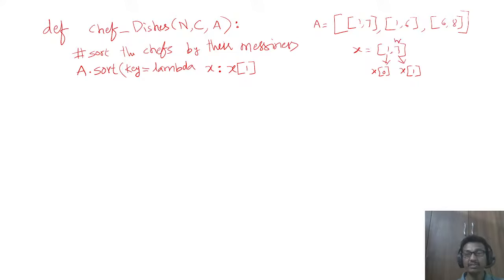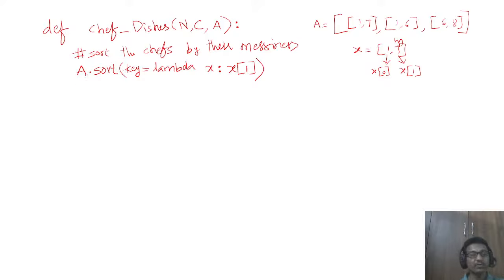This is our messiness. You need to sort based on this messiness attribute only. That's why we are saying take the key value as x of 1, that means the second element in the sublist. Based on that, now you sort this A.